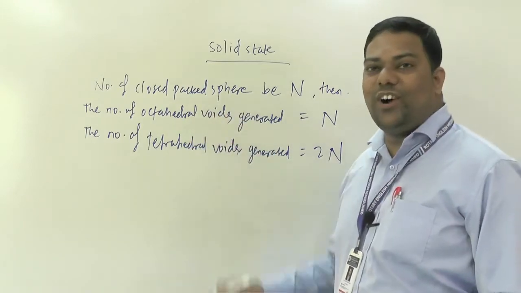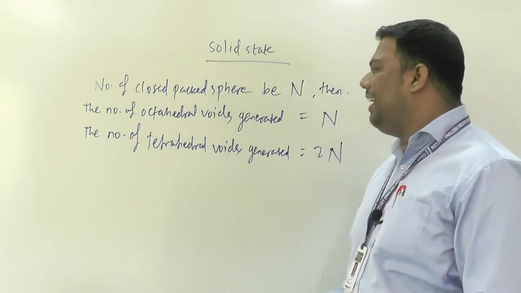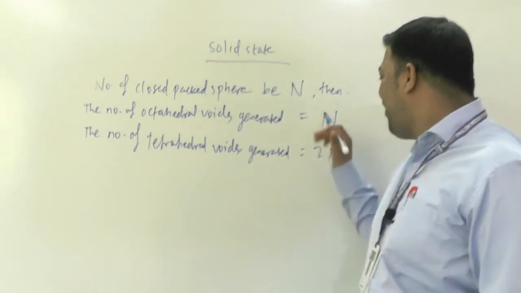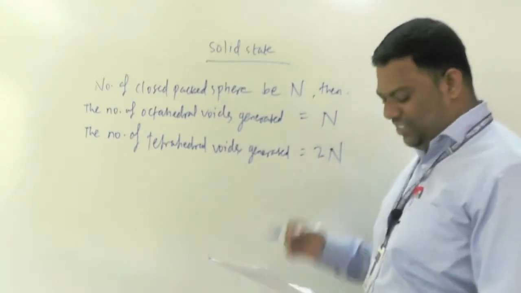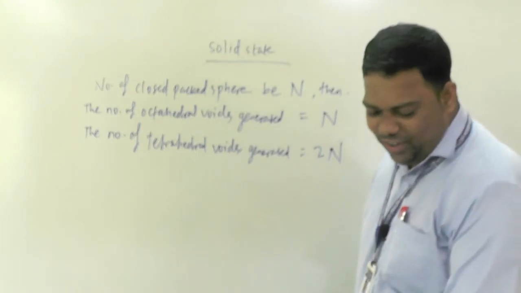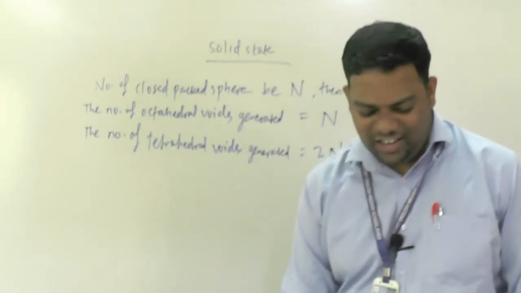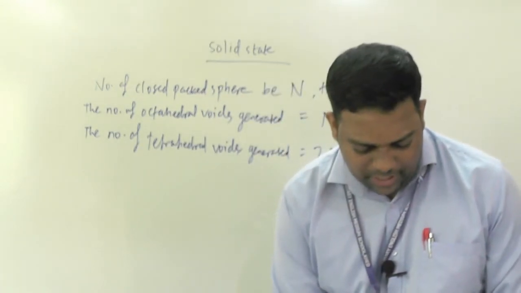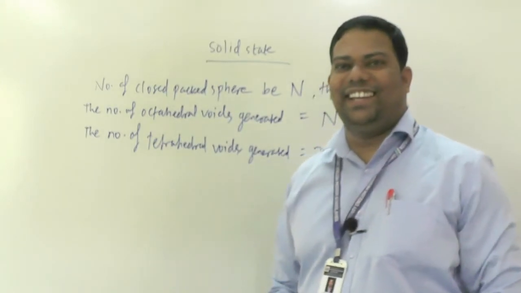The number of octahedral voids means only capital N, the number of close packed spheres, and the number of tetrahedral voids is 2N, meaning you have to multiply by 2 here. Accordingly, simple numericals are present. Among these we can solve one, so pay attention. It is already present in your NCERT, in the text questions also.